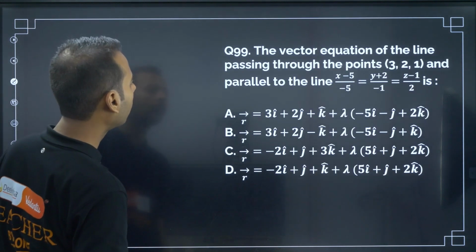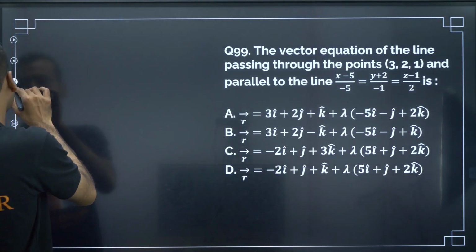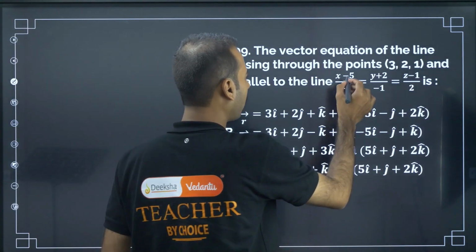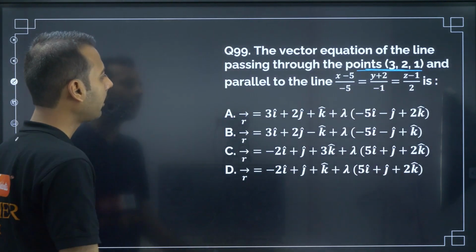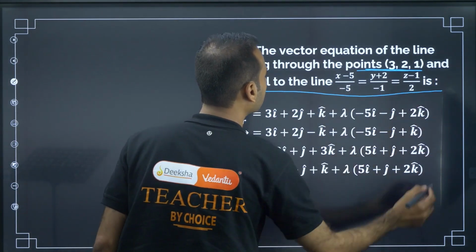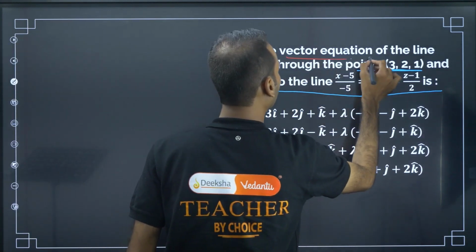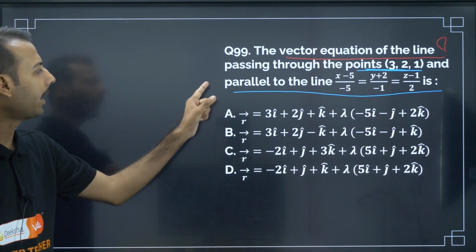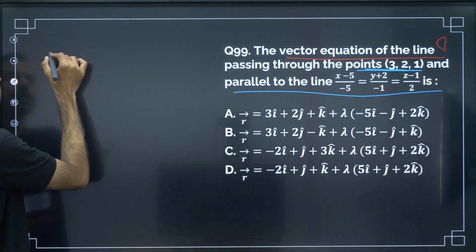The vector equation of a line passing through the points and parallel to the line. So some information they have given. What is the vector equation of a line passing through points and parallel to a line? So try to recall one synopsis point.